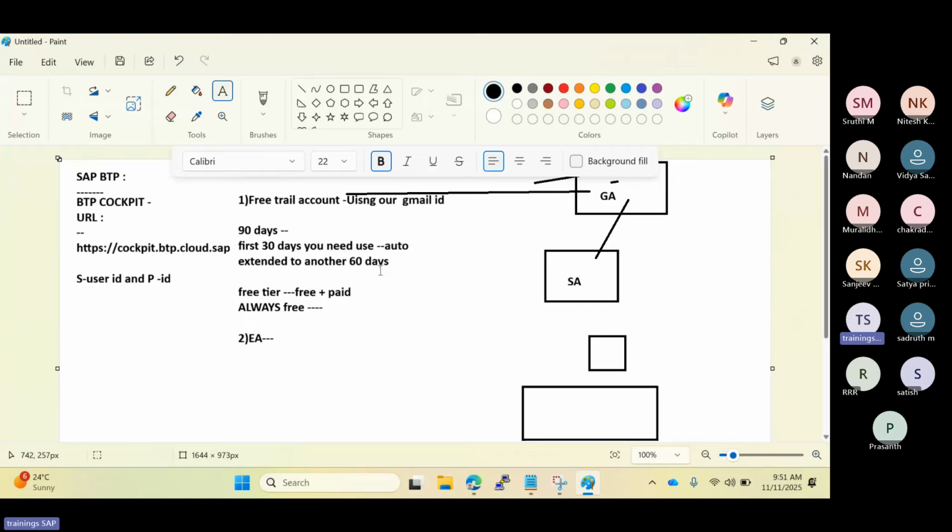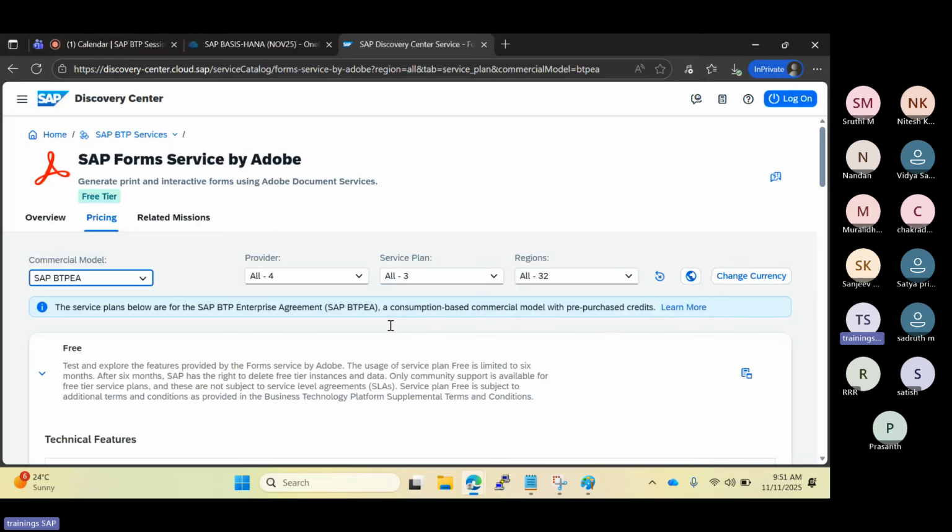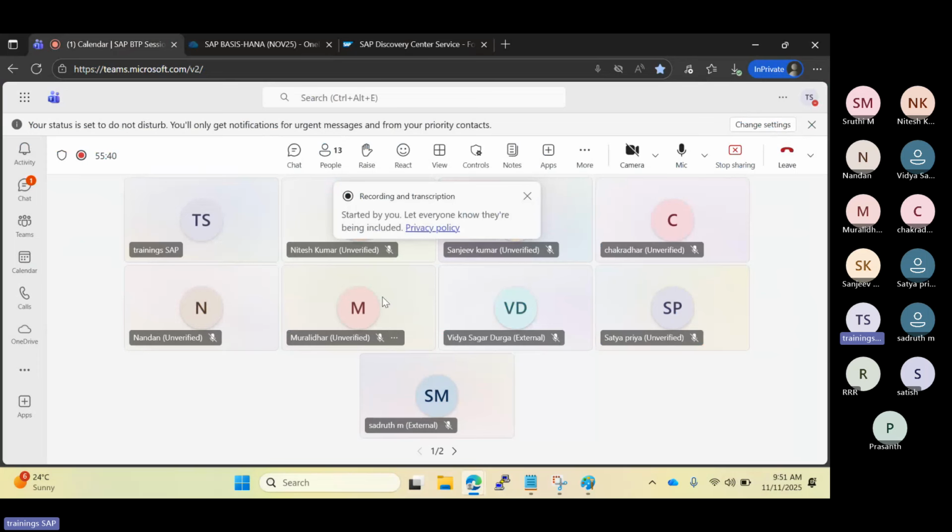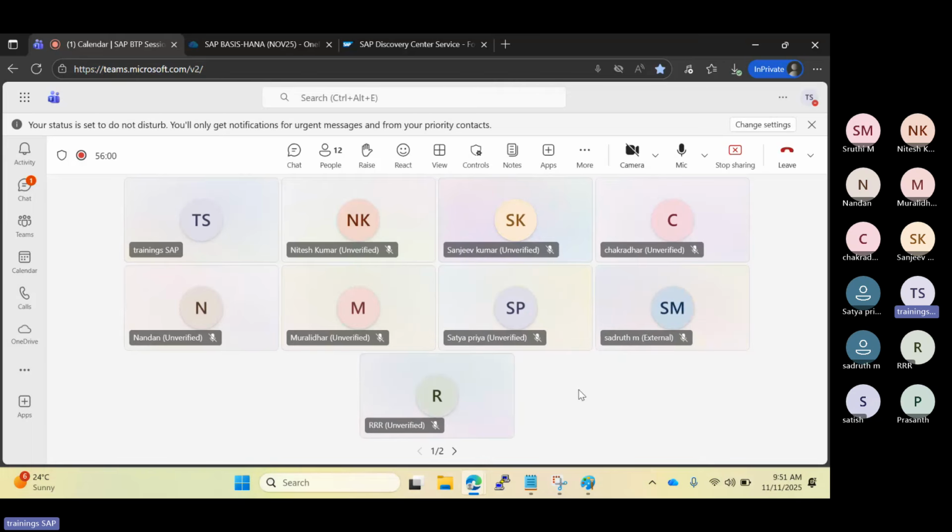So I think that's it for today. If you have any questions, we can discuss. Any questions, anyone? Today was a small introduction to BTP again, which we discussed, and we went a little bit more into the types of global accounts and discussed the free trial account. We'll discuss more tomorrow, don't worry, on the trial account, enterprise account, how to get the trial account, and access. You will get all those things.